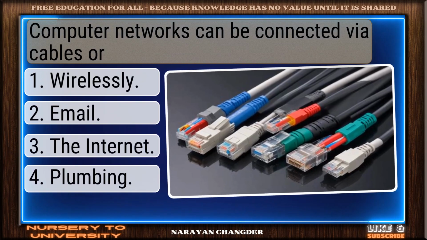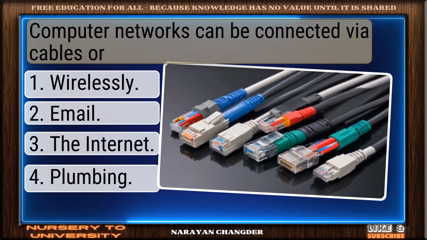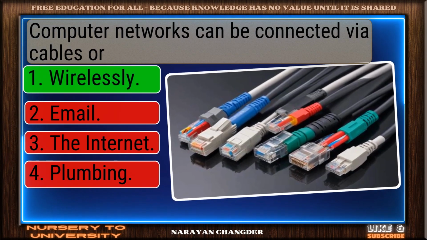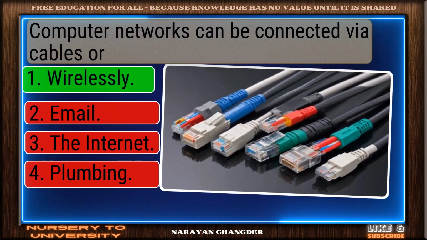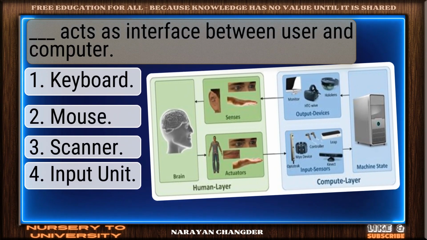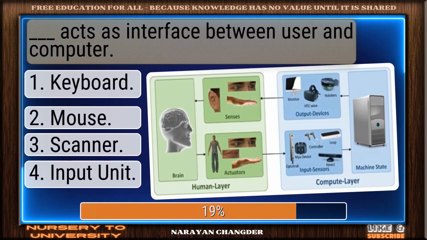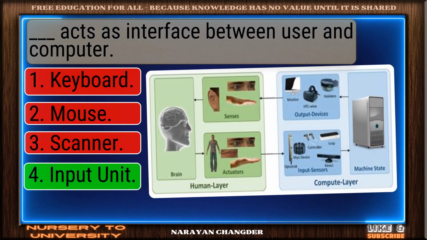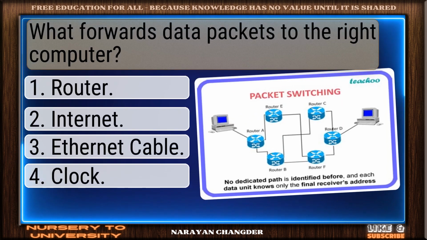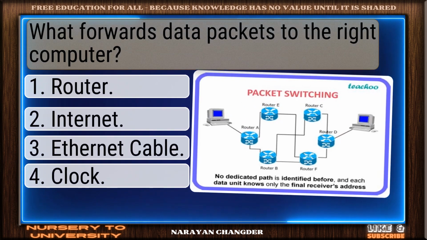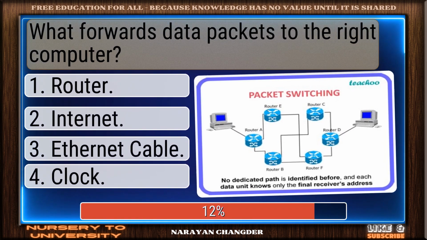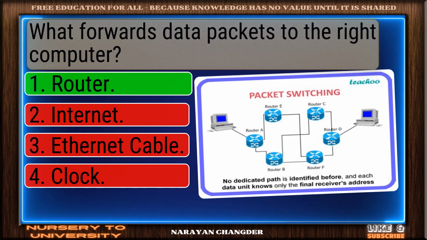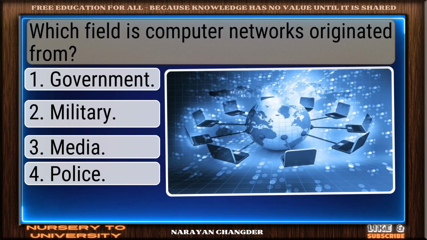Computer networks can be connected via cables or. Good thinking. Wirelessly is right. Dash acts as interface between user and computer. Nice selection. Input unit is correct. What forwards data packets to the right computer? Solid response. Router is valid.